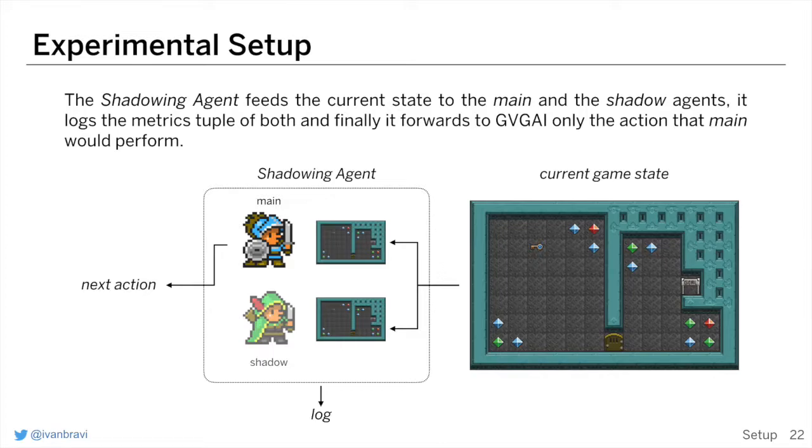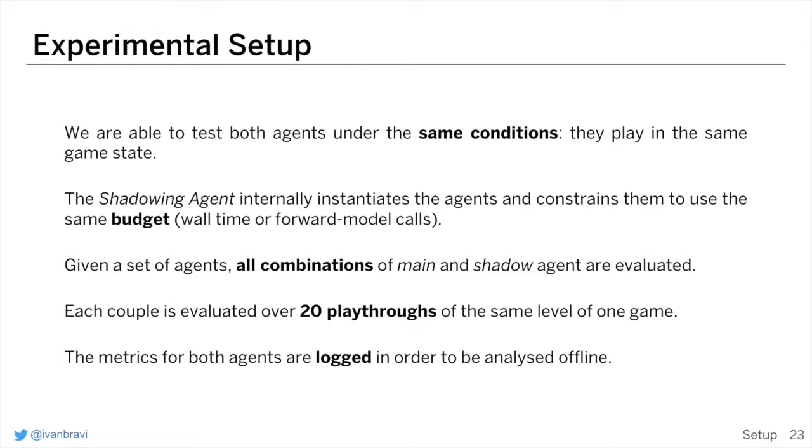The shadowing agent redirects the current state provided by GVGAI to both, but only the preferred action of the main agent is forwarded to the framework. In this way, we can guarantee same condition and same budget. Once we have a few agents, we can run experiments with all the possible couplings. These experiments produce logs of these metrics, which are saved frame by frame. These logs can be later analyzed offline.